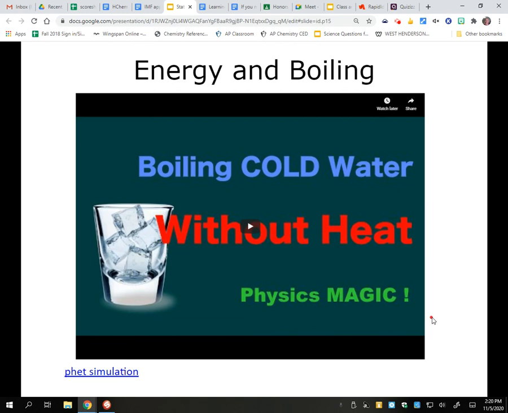Temperature was not a factor there. Pressure played a really big role in that one.